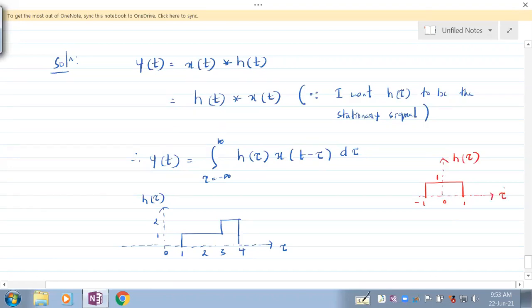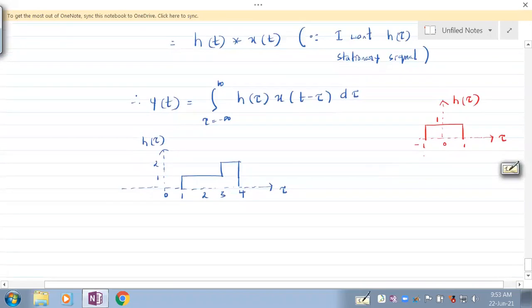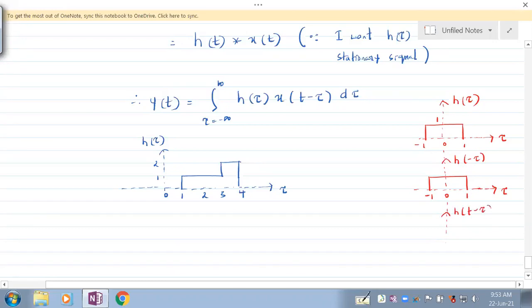Fine. And since this is an even signal, understand everybody, this is an even signal, what we can say is your h of tau is actually equal to h of minus tau, from -1 to 1. Now, what is h of t minus tau? Can anybody give me h of t minus tau? I've given you h of minus tau. Give me h of t minus tau.